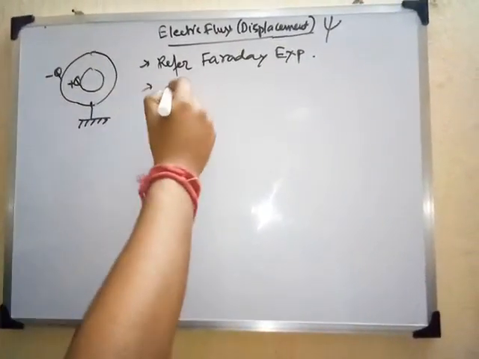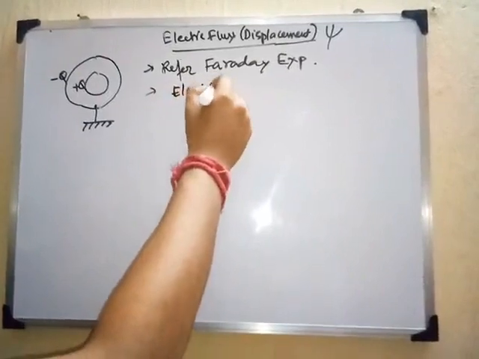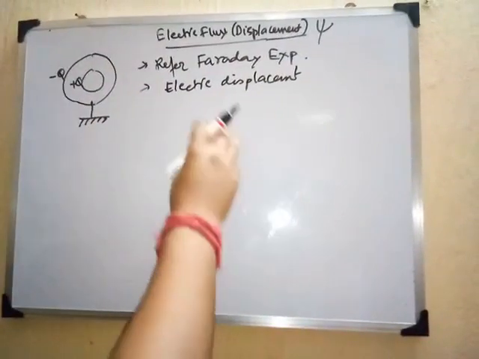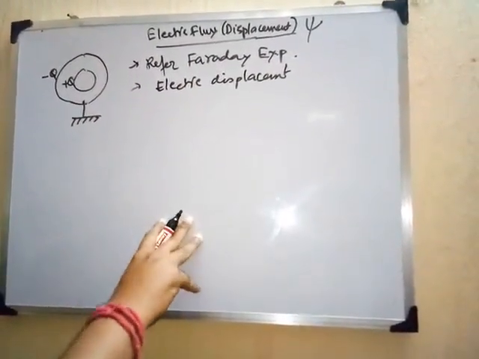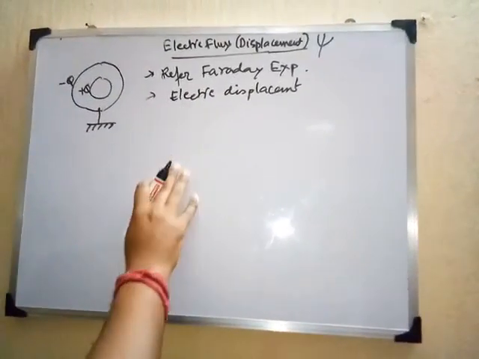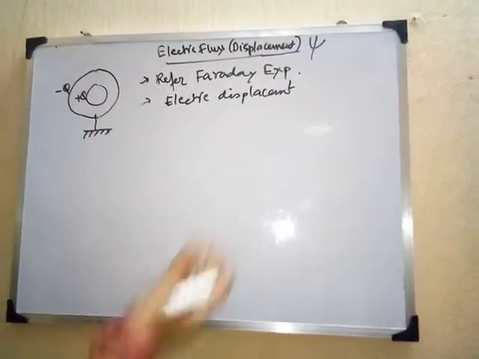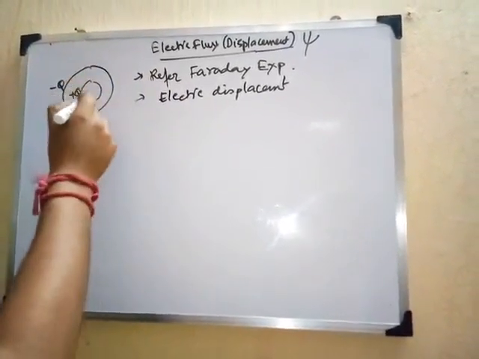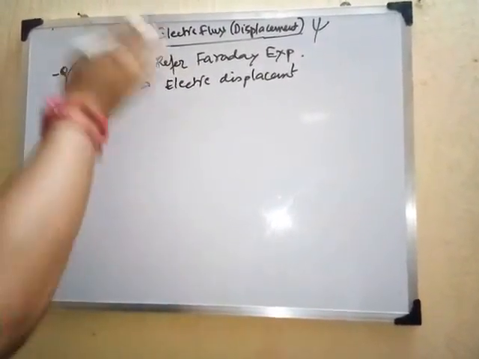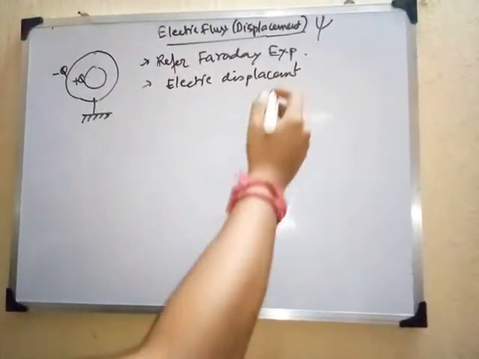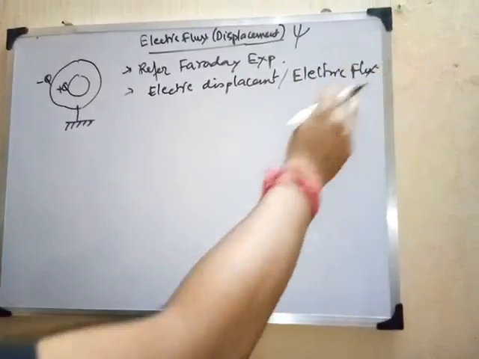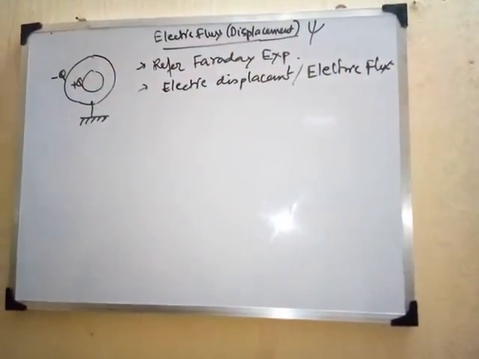And also we are going to talk about electric displacement. Since we are talking about static electricity here, electric displacement means how much charge will be induced at the other part of the system. So if plus Q charge is here, just the opposite, minus Q, will be induced at the other part of the system, okay? Suppose we are referring to this electric displacement or electric flux, right?